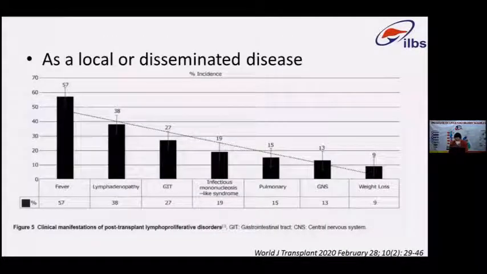Predominantly, as we have seen, this was a compilation of all the previous literature. This was a review of PTLD. So you can make out that more than half of the patients would present with fever. They would have lymphadenopathy, weight loss, and GI symptoms. They would have infectious mononucleosis-like syndrome, which would include fever, lymphadenopathy, swollen lymph nodes. These are the kind of presentations that they may present with acutely.